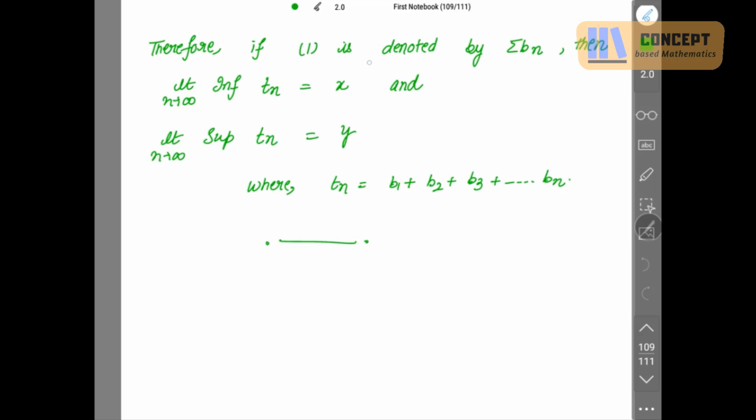So, therefore, the rearrangement I denote by summation bn. Then, if you take the infimum of Tn, this comes out to be x, and the supremum of Tn is y, where Tn is b1 plus b2 up to bn. It is proved now. Okay, this is an interesting theorem, and the proof is also interesting. If you go through this proof one or two times, definitely you will remember all the steps.